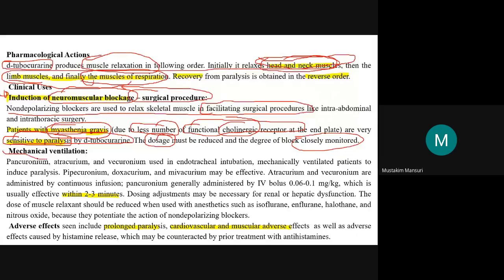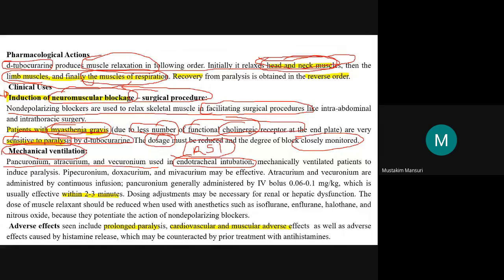Another use is mechanical ventilation. Examples are agents like pancuronium and atracurium. They are used in endotracheal intubation, which I will explain further. One procedure is RSI, rapid sequence intubation, which you will study in fourth year toxicology.